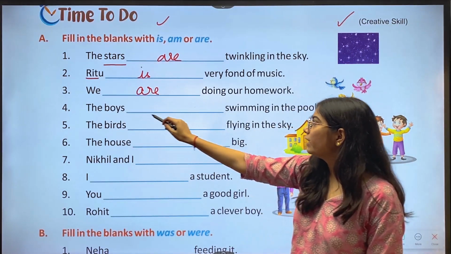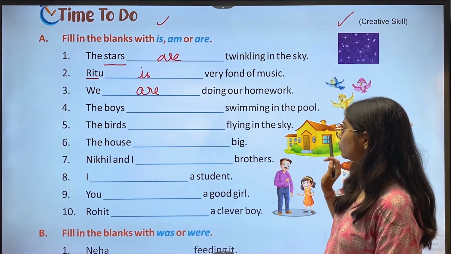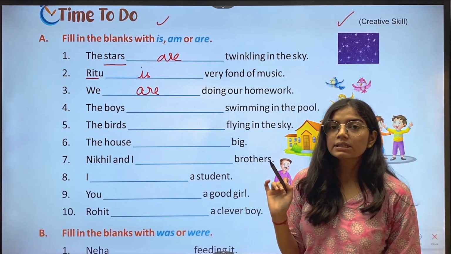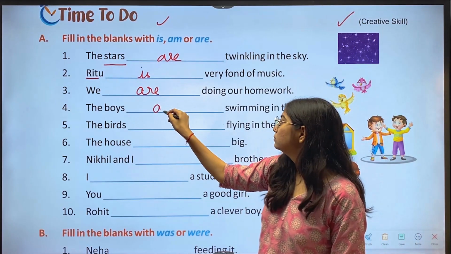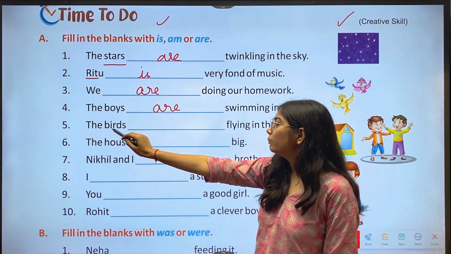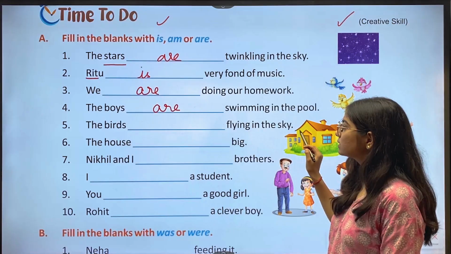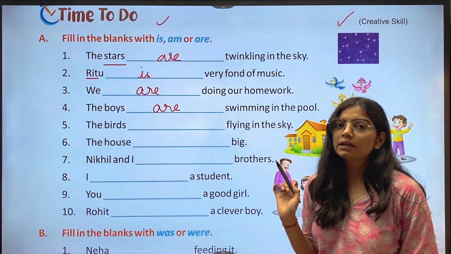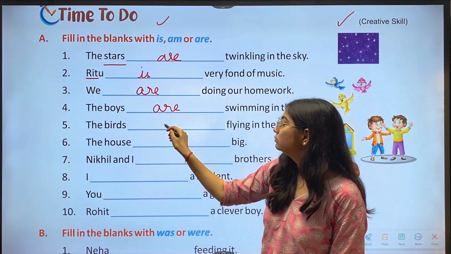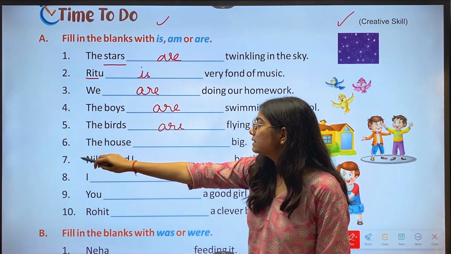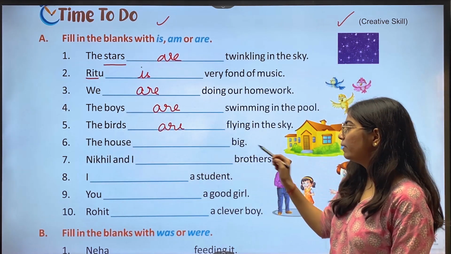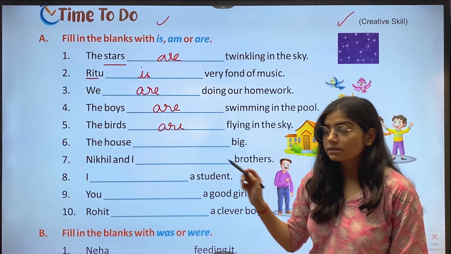Then fourth, the boys dash swimming in the pool. The answer is are. Then fifth, the birds dash flying in the sky. Again, the answer is are. Then sixth, the house dash big. The answer is is.